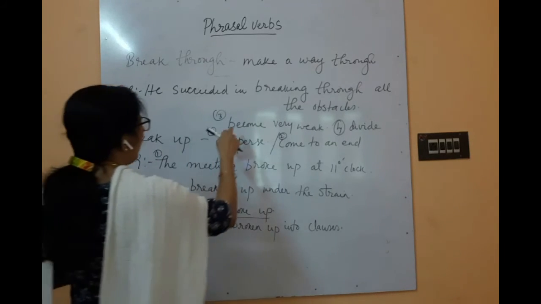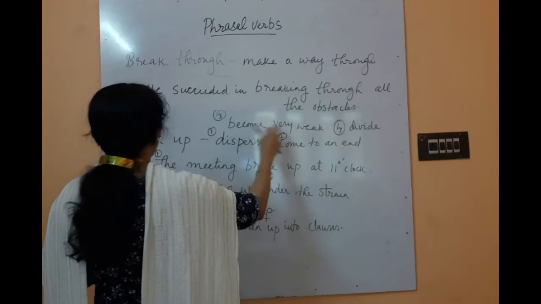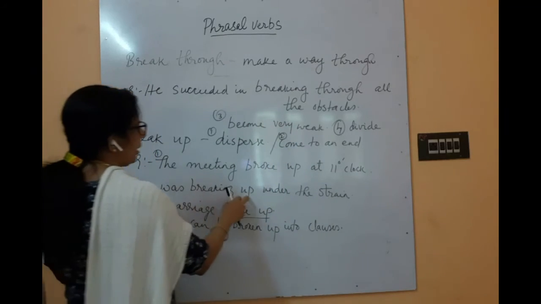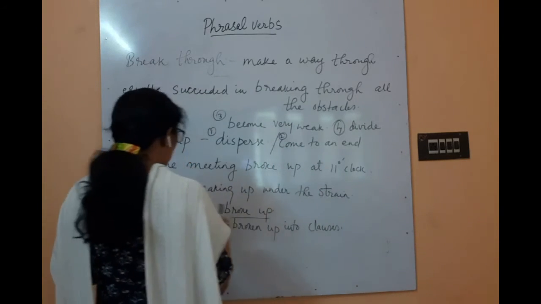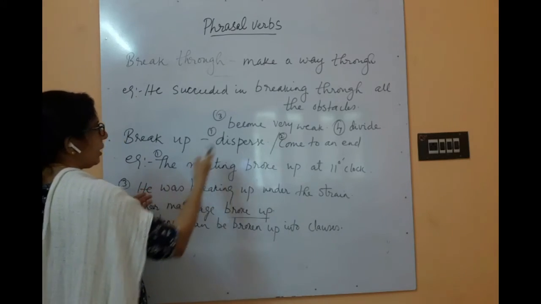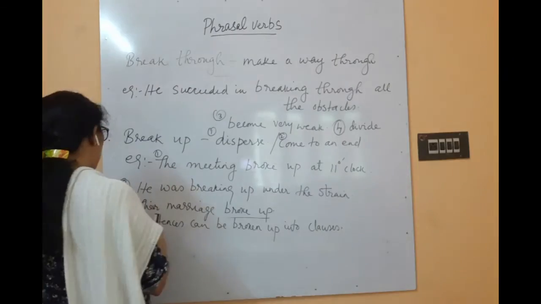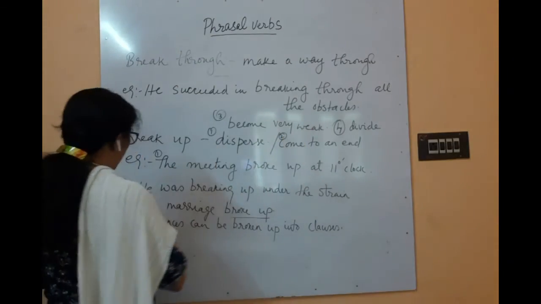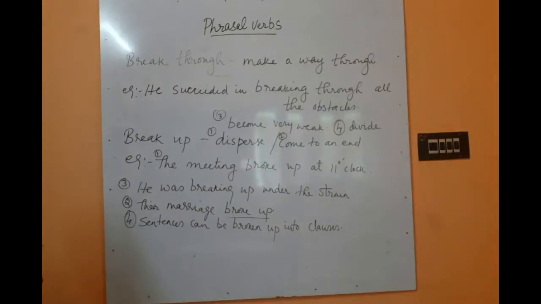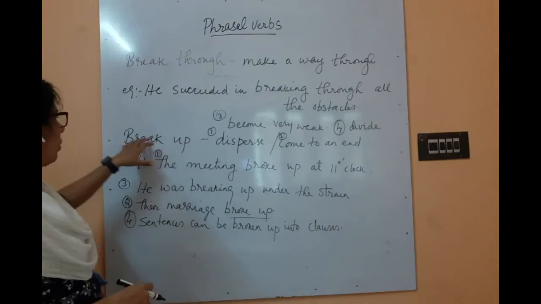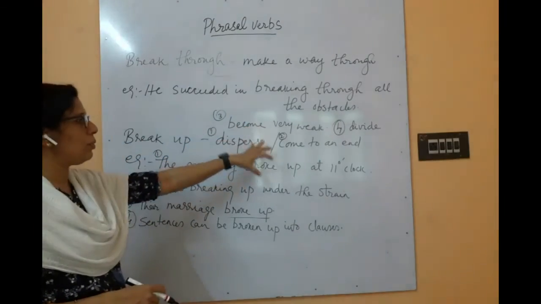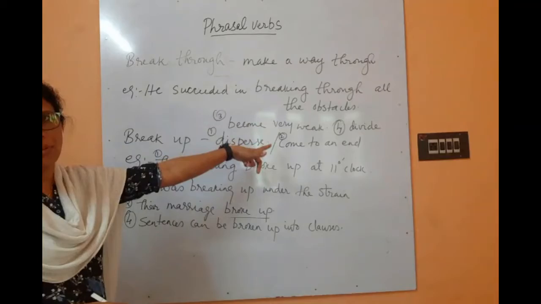Okay, and third meaning, become very weak: he was breaking up under the strain. He was not feeling well. That is why he became very weak, because of the extreme pain that he was suffering. And fourth one means divide: sentences can be broken up into clauses. So this is how the same phrasal verb can be used in different situations with different meanings.